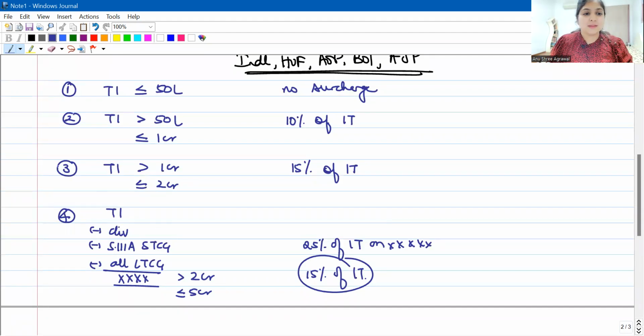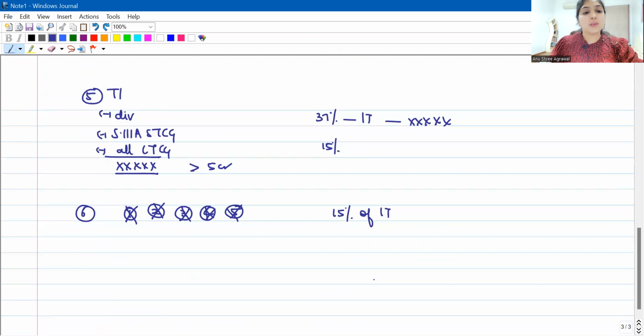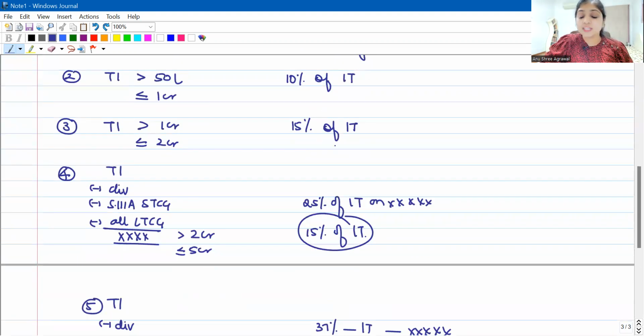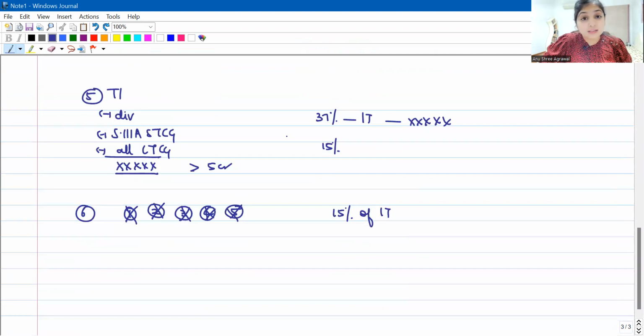You go step by step. If any of the steps gets fulfilled, then you stop over there. If no, you will end up in the last situation. 15% of income tax will be your surcharge. Okay guys, are we clear with the slabs? Alright, so this is how your surcharge calculation will be for individual, HUF, AOP, BOI and AJP.